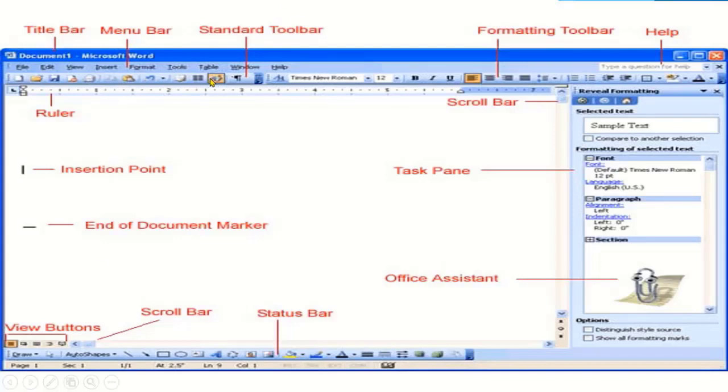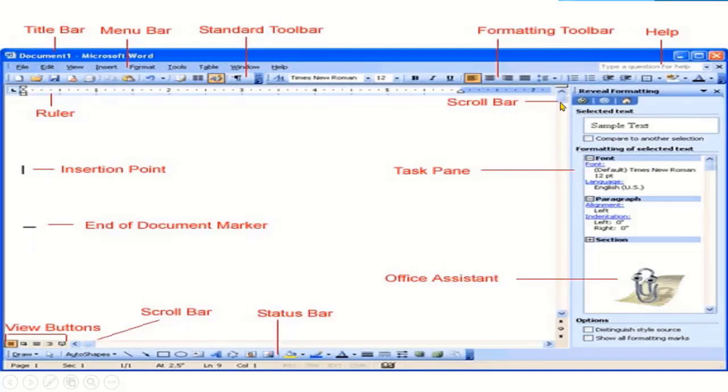One is the standard toolbar and the other one is format toolbar. Yes, students, there is writing area of Microsoft Word, or we can say document window, where we can type text. Here is ruler. Ruler is used to set the size of the document. There is insertion point. This is end marker.